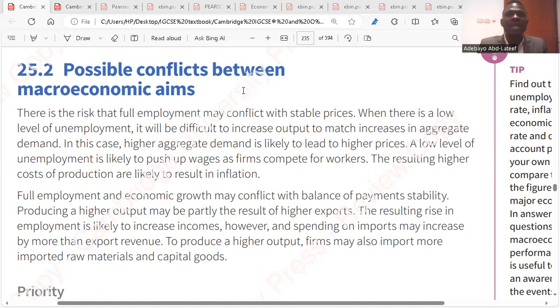So what are the conflicts? When government is trying to achieve one aim, it might result to creating another problem. Opportunity cost, government failure. So let's see what they said. They said there's a risk.